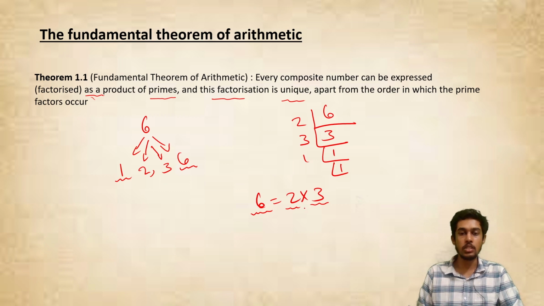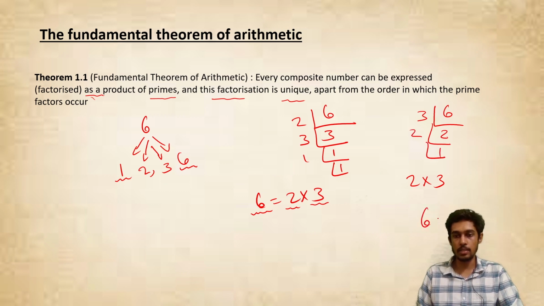So I managed to write this composite number 6 as the product of 2 into 3, and this product which I've written is unique to that particular number. No other number in this world can have its factors as 2 into 3 apart from 6, isn't it? That's why they're saying that the order doesn't matter. You can also prime factorize this as 3 and 2. Basically you can write 6 as also equal to 3 into 2. So what they want to tell is the order doesn't matter, but this product, 2 into 3, is unique to a given composite number. So any composite number in this world can be expressed as the product of its primes.